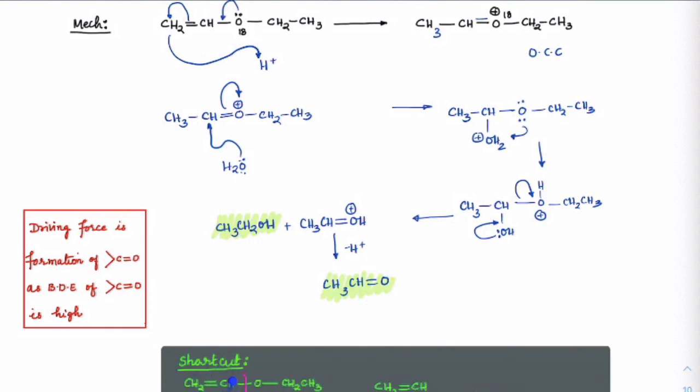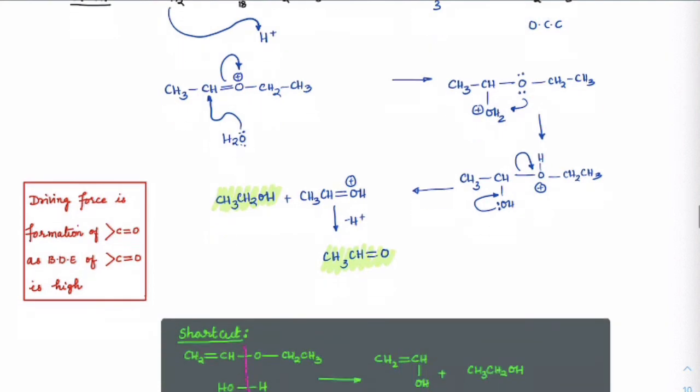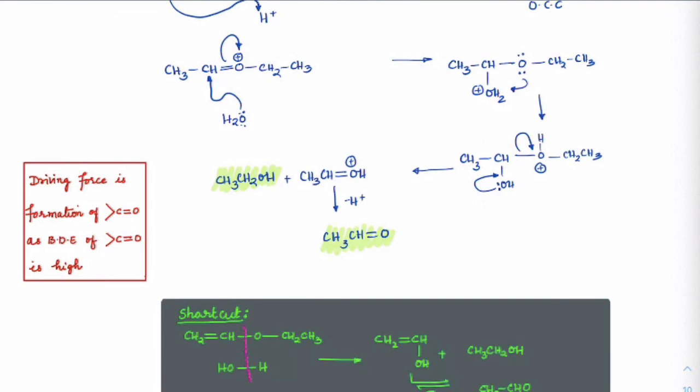How do we work out these type of questions, especially when you have vinyl case? The minute you find vinyl case, right? So use this shortcut. Got it? From the water, just break this way. So the OH from the water has to go to the vinylic form, and the H has to go to that alcohol form. Everywhere you see the vinylic carbon, make a bond break like this. So you can write this as an enol form, which will tautomerize to give the final product as aldehyde. And this part will be left out as alcohol. So make that as a shortcut, and we'll do some problems on that.